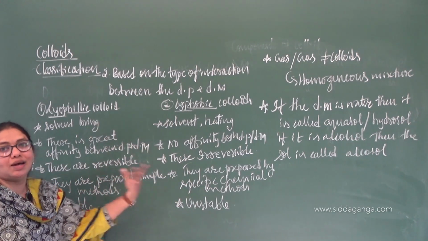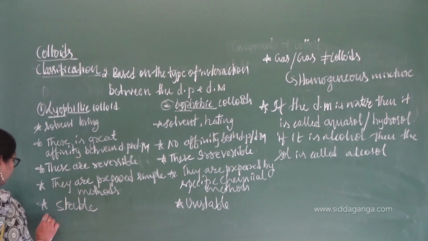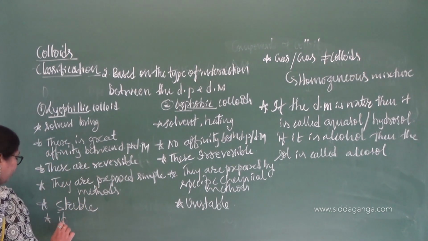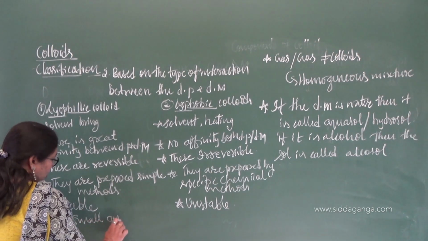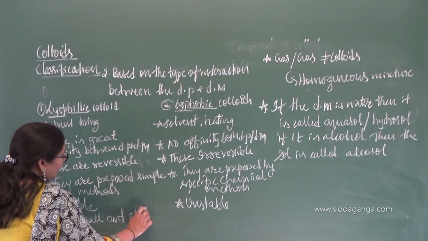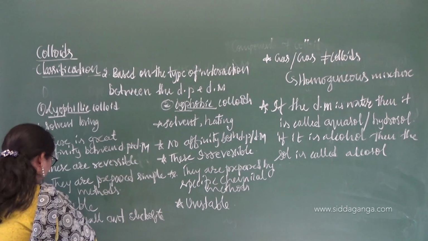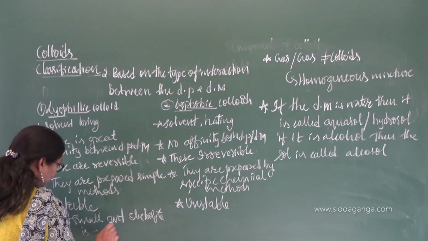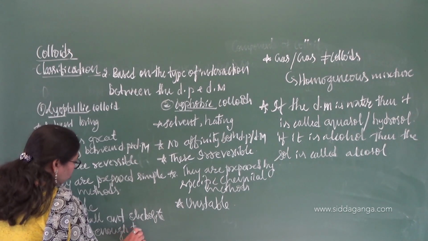Then stable, unstable. Okay. So why they are stable? Because a small amount of electrolyte is not enough to coagulate.